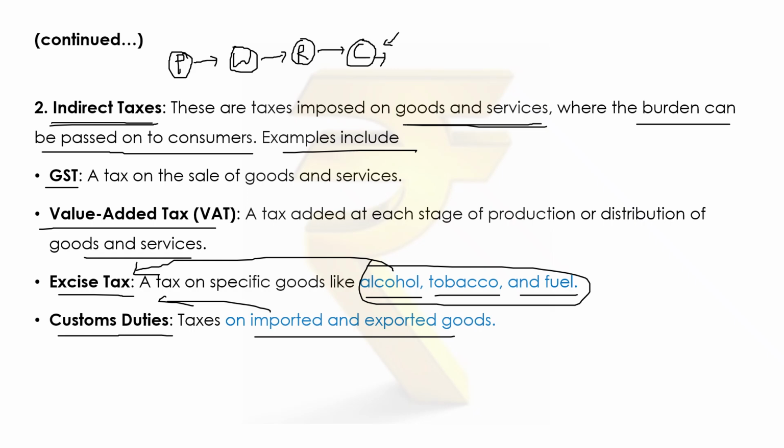So these are the indirect taxes, and these direct and indirect taxes are very important financial sources or income sources of every government. And in the next video we can discuss what GST is and what the characteristics of GST are.